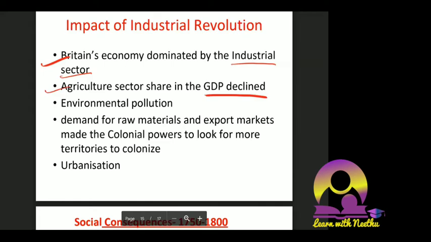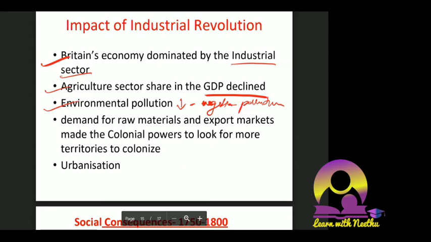Environmental pollution was a negative effect. When we talk about environmental pollution, even now we try to relate it with the industrial revolution era. Water pollution happened from that time, and environmental pollution happened big time then. People were not knowing that these would be the after effects. After many centuries, we came to know this, and it became too late to correct certain things also.